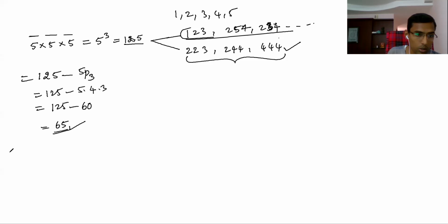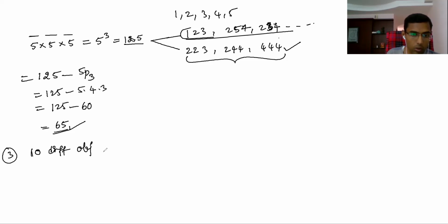That's the second point. Now the third point, you see. Let's take this one. We have 10 different objects, or 10 different numbers.